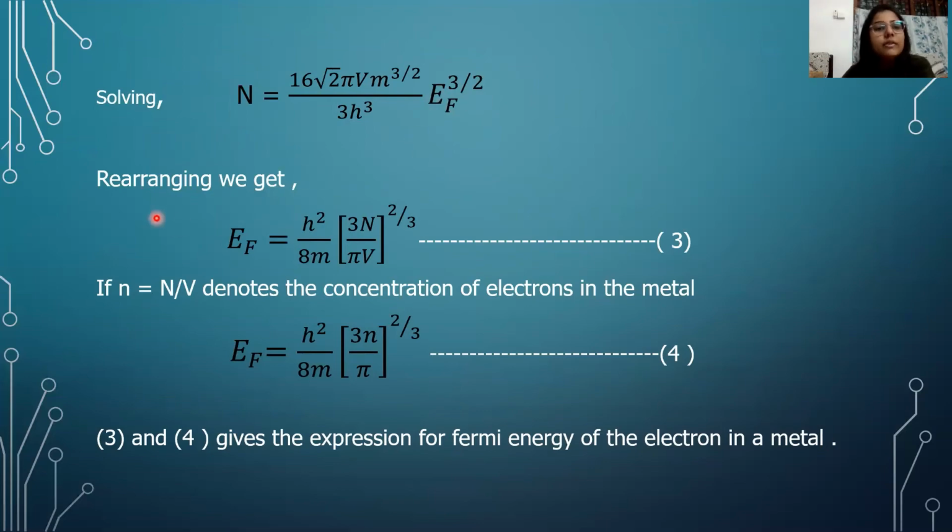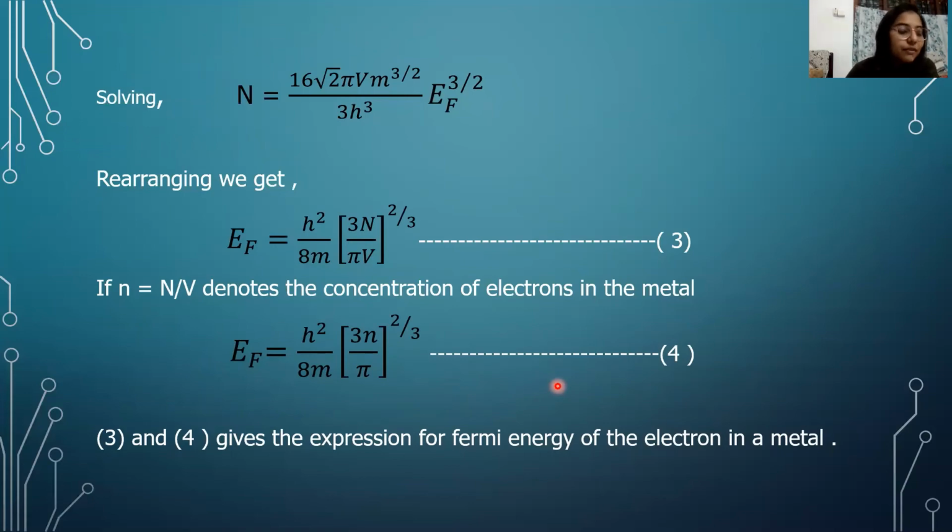Further, when we are rearranging it, we can get an expression where E_F is given by h square by 8m into 3N by pi V the whole to the power 2 by 3. Now, if we denote capital N by V as small letter n, which is the concentration of electrons in the metal, then the expression for Fermi energy E_F can be written as h square by 8m into 3n by pi whole to the power 2 by 3. This particular expression gives you the Fermi energy of electrons in a metal.